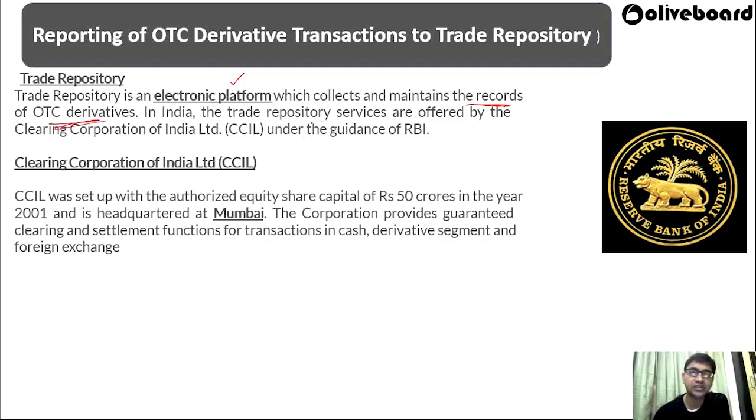In India, this trade repository service is offered by CCIL, that is Clearing Corporation of India Limited. So this electronic platform of trade repository has been made by CCIL under the guidance of RBI. So what is Clearing Corporation of India Limited? CCIL was set up with an authorized equity and share capital of 50 crore. So this Clearing Corporation has been set up in the year 2001, and it is headquartered at Mumbai.